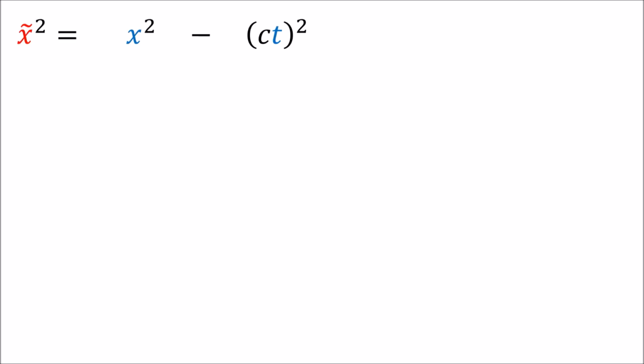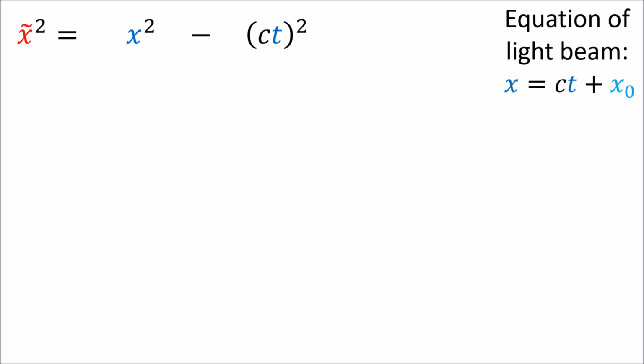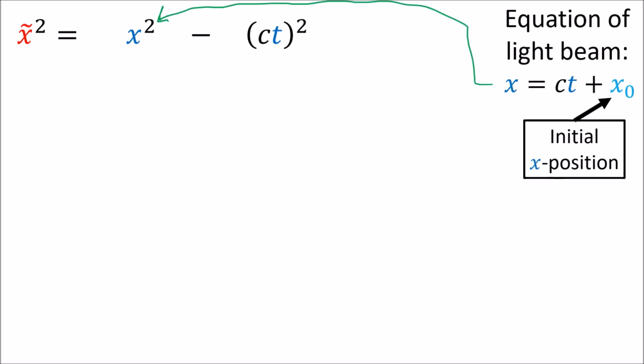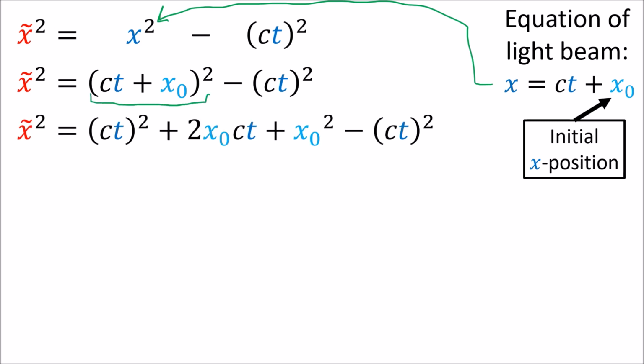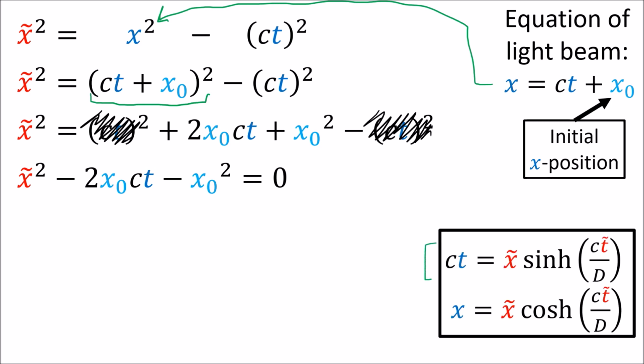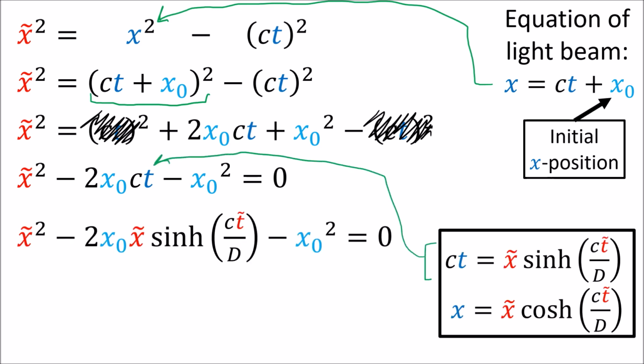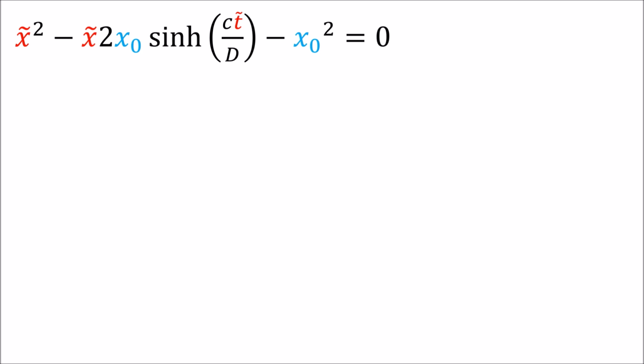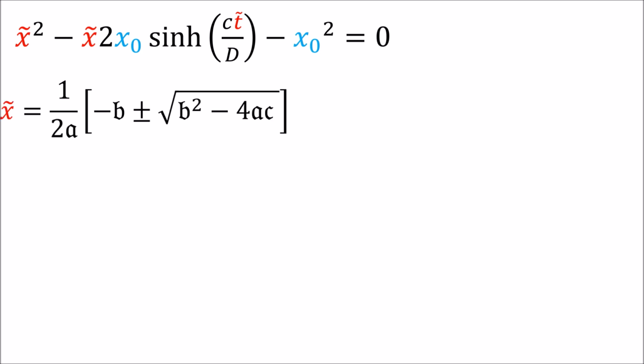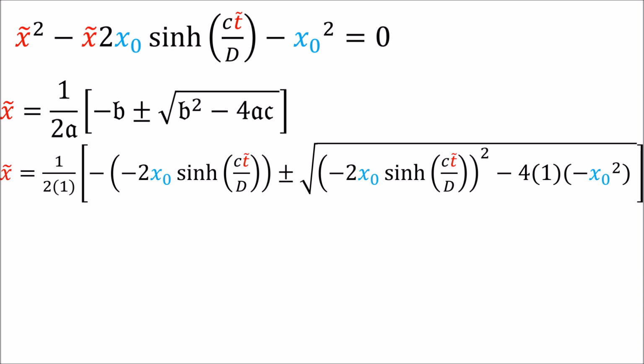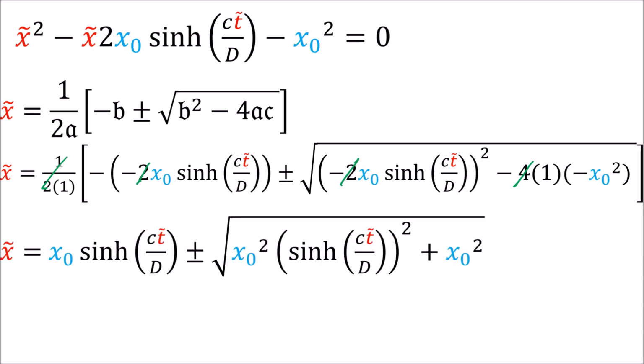We know that the Rindler x tilde coordinate squared equals x squared minus ct squared in inertial coordinates. We can sub in the equation of our light beam, ct plus x naught, for the x variable. We can expand the square, cancel ct squared, and bring all the terms to one side, and replace ct with x tilde times sinh of ct tilde over the Rindler distance d. Since this is just a quadratic in terms of x tilde, we can use the quadratic formula to solve for x tilde. This 1/2 cancels with this 2 and the 2 squared and 4 under the square root sign.